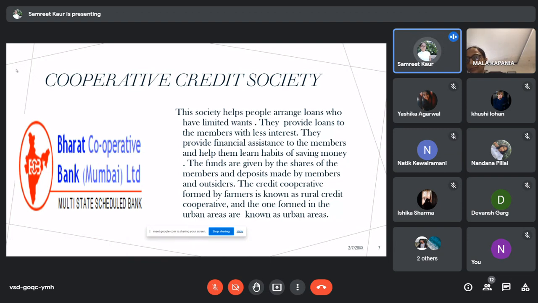The funds of these societies consist of share capital contributed by the members and deposits made by members and outsiders. The credit cooperative society formed by farmers is known as rural credit cooperative, and the one formed in urban areas is known as urban credit cooperative. Their main motive is to help them develop the habit of saving money, and to ensure the loan on easy terms and low rate of interest.